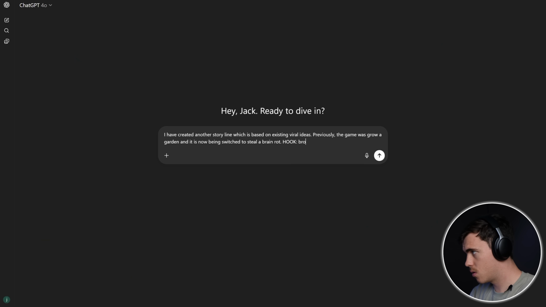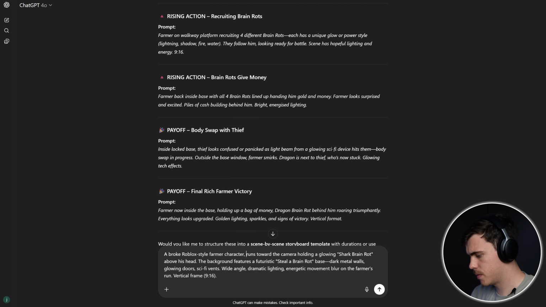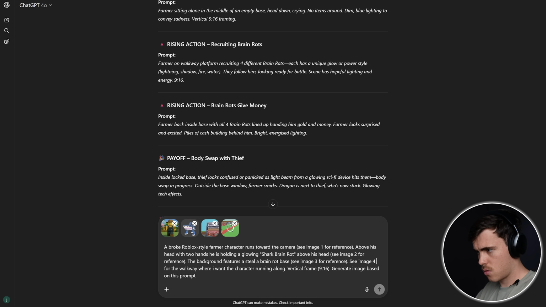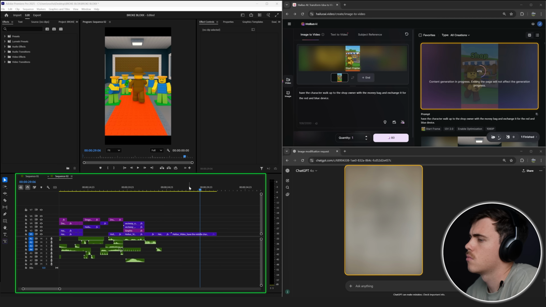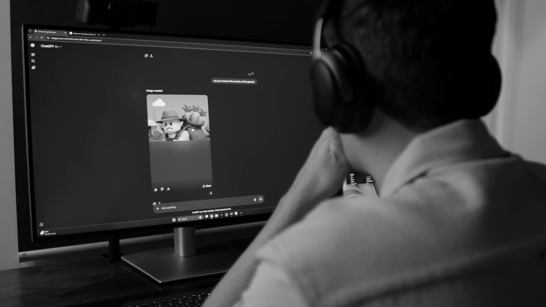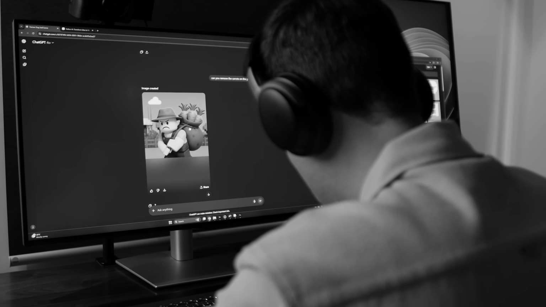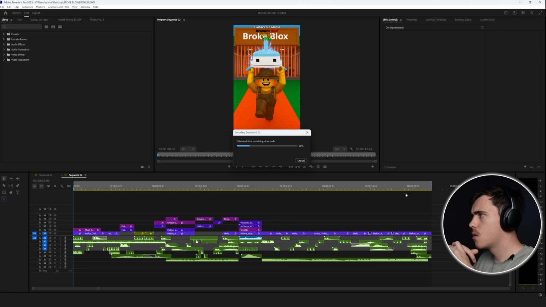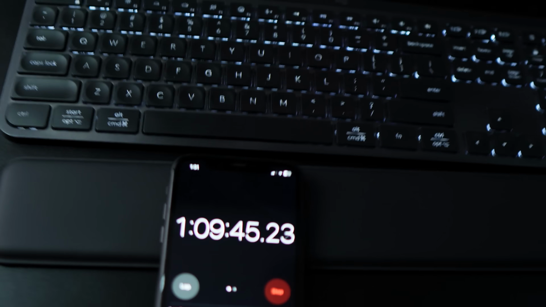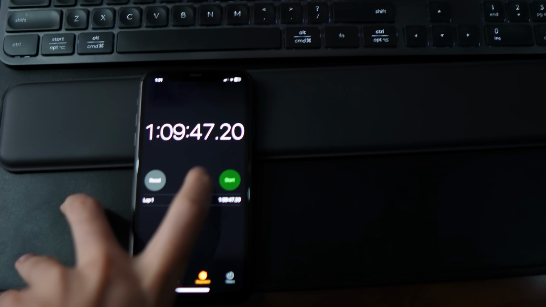With that storyline down, I fed the general outline to ChatGPT and got it to produce the image prompts. Just like previously, I adjusted each of these prompts and used assets to assist. This time around, I ended up generating all the images and videos simultaneously while editing the video, because last time there was quite a lot of downtime just waiting on generations. After all of that, I finished the short off with a music track and exported it to my desktop. And from ideation to completion, that video took me just over 1 hour to complete.